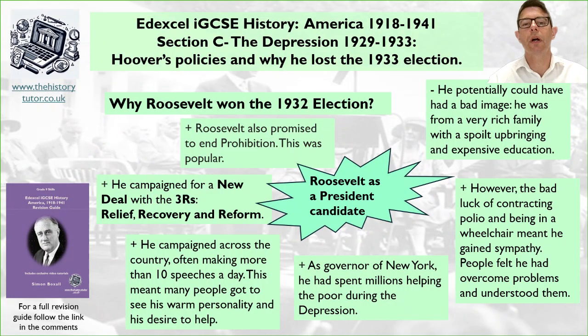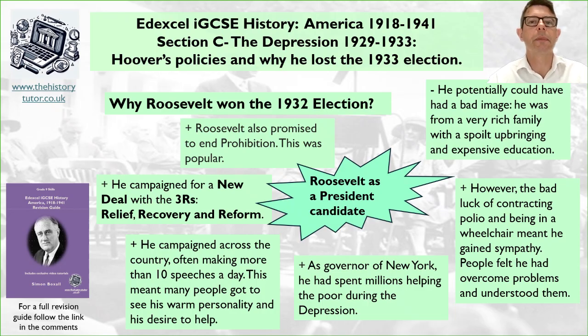Here are some of the key reasons why Roosevelt won the election. Well, firstly, he could potentially be seen as somebody with a bad image because he was from a very rich family with a spoilt upbringing and expensive education. However, the bad luck of contracting polio and being in a wheelchair sometimes meant he gained sympathy. People felt he'd overcome problems and understood the people.